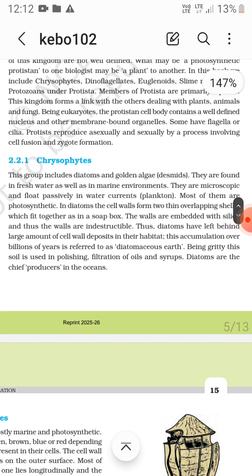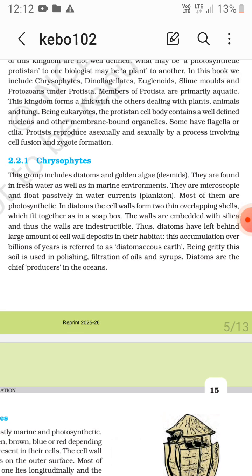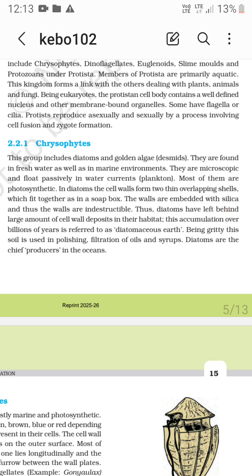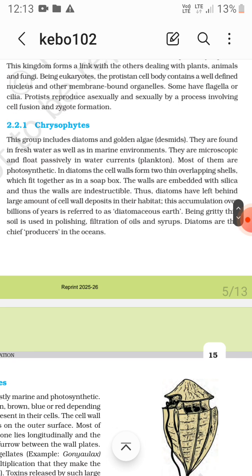Now chrysophytes include diatoms and golden algae, that is desmids. They are found in freshwater as well as marine water environments. They are microscopic and float passively in water currents, so these are planktons. Most of them are photosynthetic.